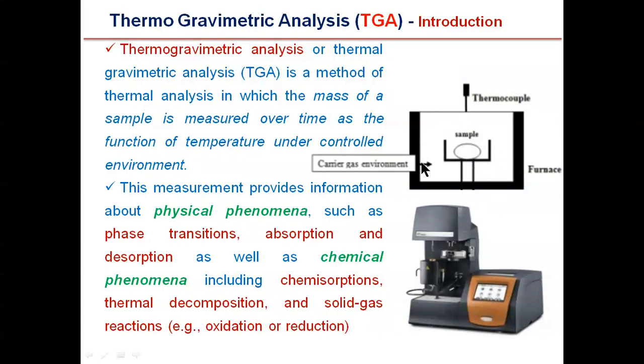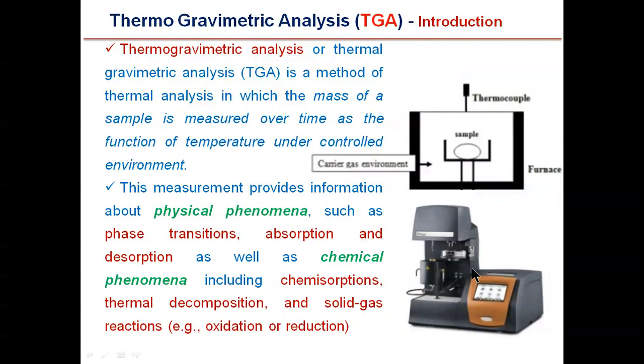Such measurements provide information about physical as well as chemical phenomena. As we already discussed, the physical phenomena include phase transitions, absorption, and desorption. The chemical phenomena include chemisorption, thermal decomposition, and various reactions like solid-gas reactions.